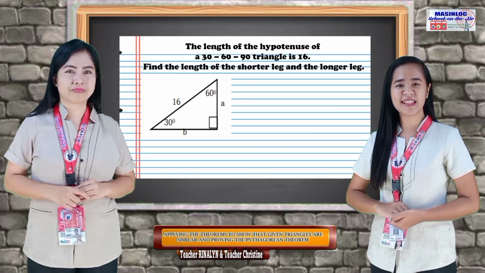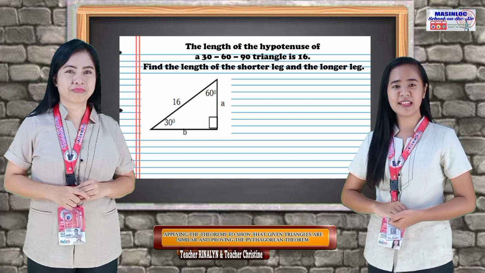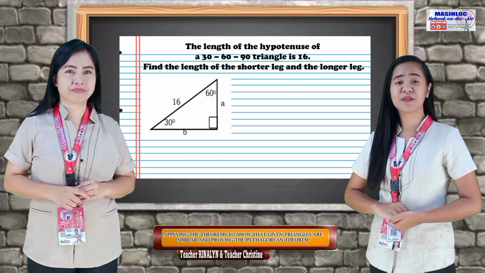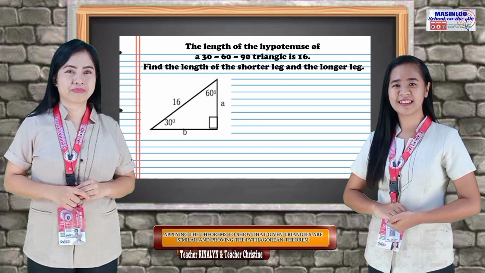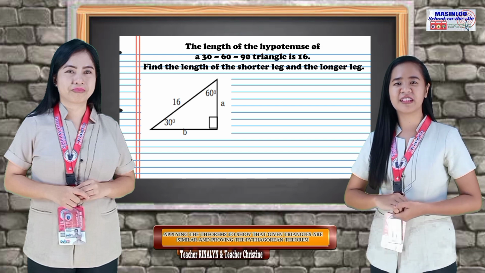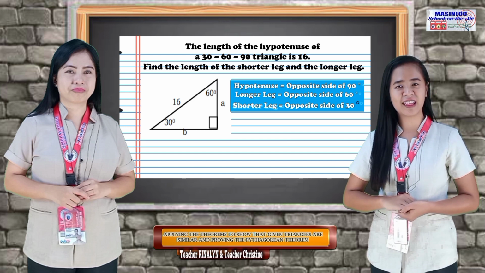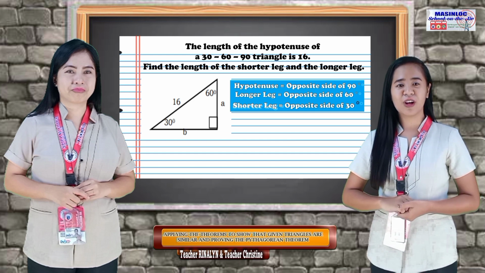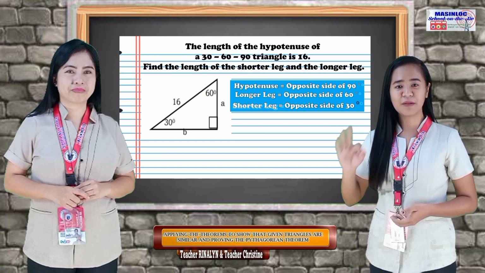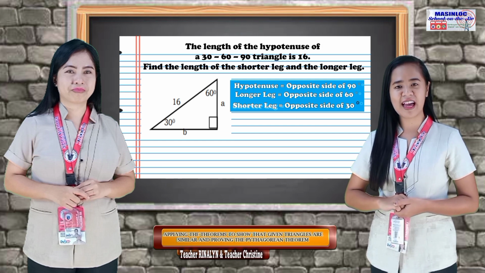Now let's use a 30-60-90 degree triangle. The length of the hypotenuse of a 30-60-90 degree triangle is 16. Find the length of the shorter leg and the longer leg. First, let's identify the parts of this triangle. Number 1, the hypotenuse. It is the longest side and the opposite side of 90 degrees. Number 2, the longer leg. It is the opposite side of the 60-degree angle. Number 3, the shorter leg. It is the opposite side of the 30-degree angle.